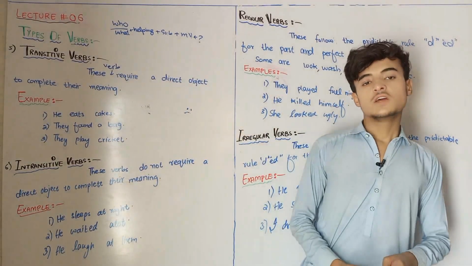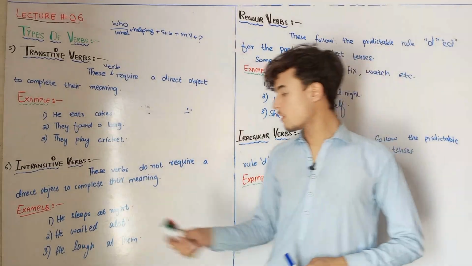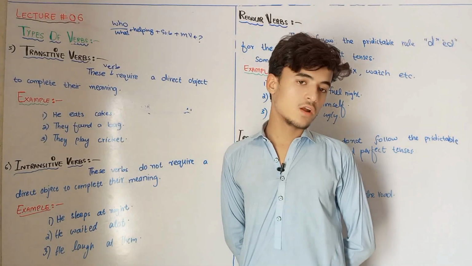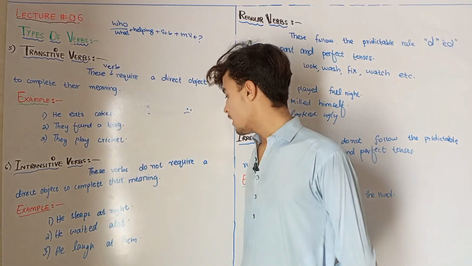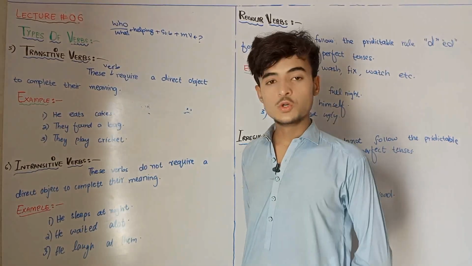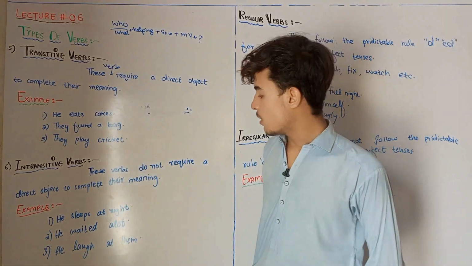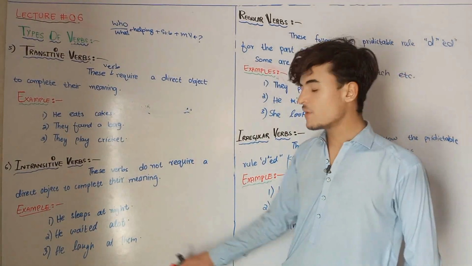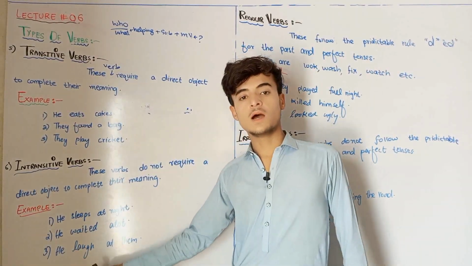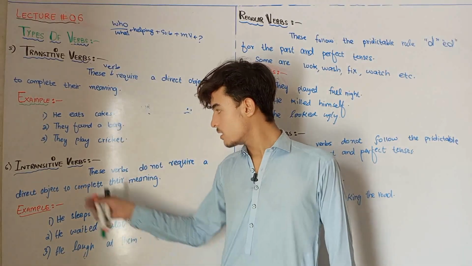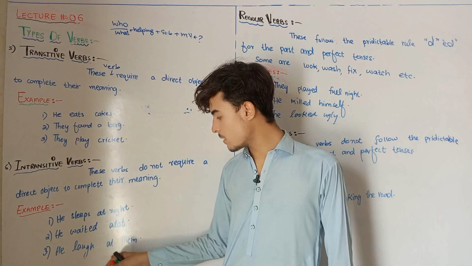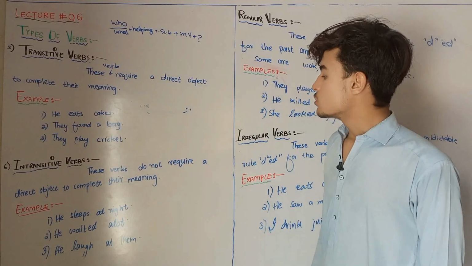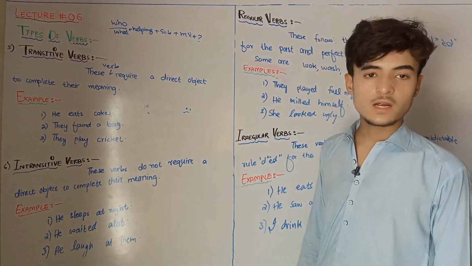So here waited is an intransitive verb. Why is it an intransitive verb? Because it is not followed by the object. And you can see that a lot is not an object; it is an adverb of time, used to show repetition or time. He laughed at them. So here laugh is not followed by an object, so therefore it acts as an intransitive verb in English grammar. Hope you understood what the objects and the complements are.